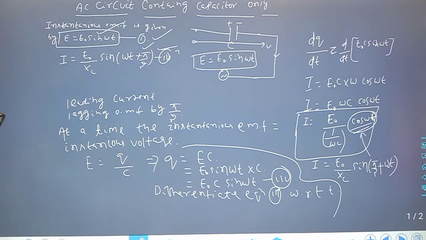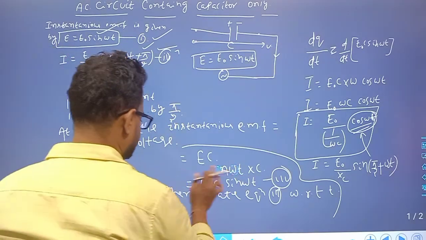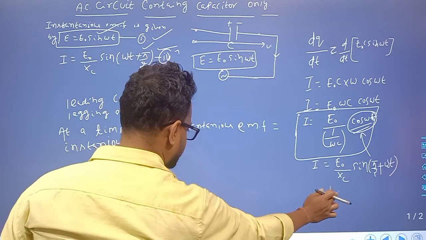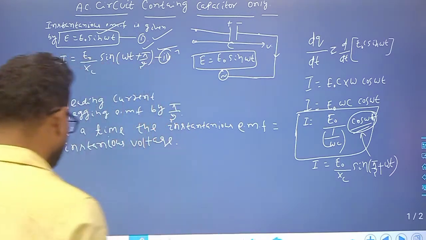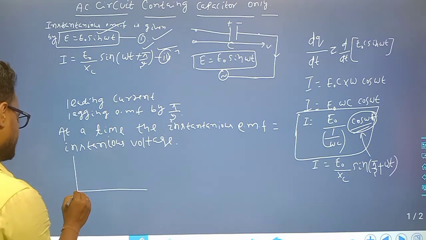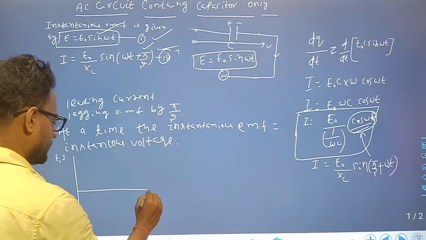So we will draw the phasor diagram and the wave diagram. We will proceed with both diagrams. For the wave diagram, this is E and I, this is T.